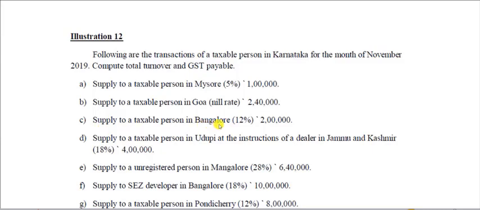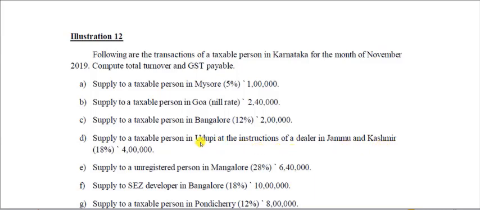Supply to a taxable person in Bangalore, 12%, 2 lakh. Once again, within the same state, so CGST, SGST will be applicable on this particular transaction. Supply to a taxable person in Udupi at the instructions of a dealer in Jammu and Kashmir, 18%, 4 lakh. This is very interesting. Though both the supplier and recipient are in the same state, the request or the order for the supply has come from the other state, that is Jammu and Kashmir. Now it is a union territory.